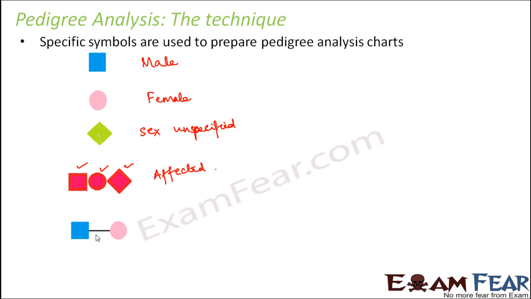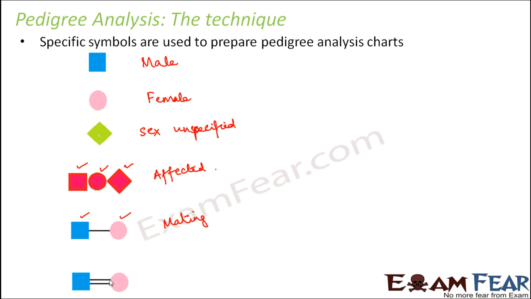If you have something like this, what is this? This is a male, this is a female, and you see a line joining both of them. So this means that there is mating happening between the male and the female. So this denotes mating between a male and a female. So you can say that this is the husband, this is the wife. When they get married, the possibilities are they will mate. So this denotes the mating.